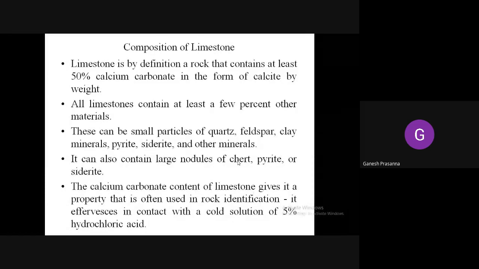The calcium carbonate content of limestone gives it a property to identify the rock, the brisk effervescence. When you drop a small quantity of dilute HCl on the limestone, it starts to give out brisk effervescence. It reacts because dilute HCl, when dropped on calcium carbonate, forms calcium chloride, and carbon dioxide is released.